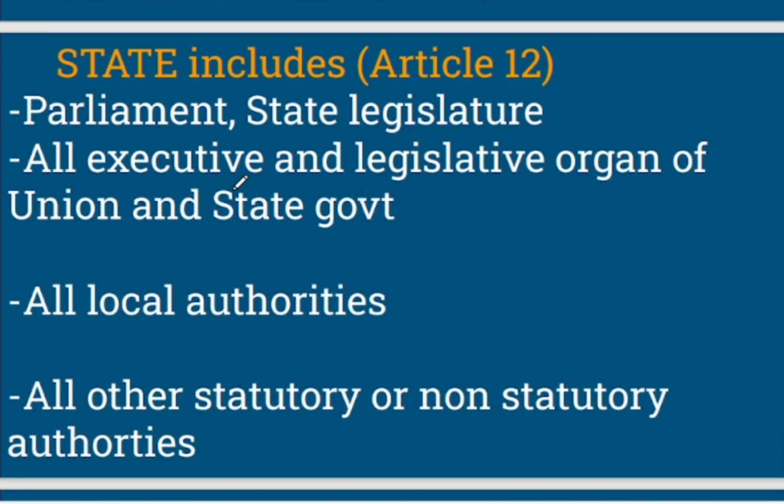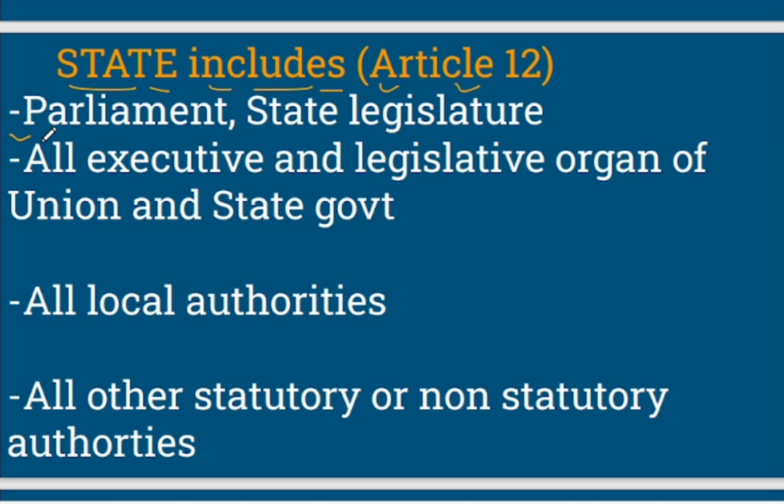Article 12. What does this Article 12 include? Article 12 includes definition of state. Why is it important, or why has this even been added in the Constitution under an article? When you read fundamental rights, you will come across this word state many times, right? You will see the sentence that a fundamental right is against arbitrary action of state. So what does this state mean? That is highlighted in this Article 12.